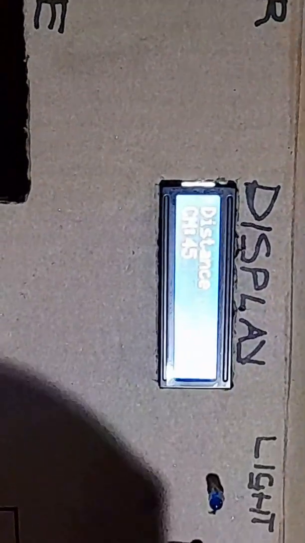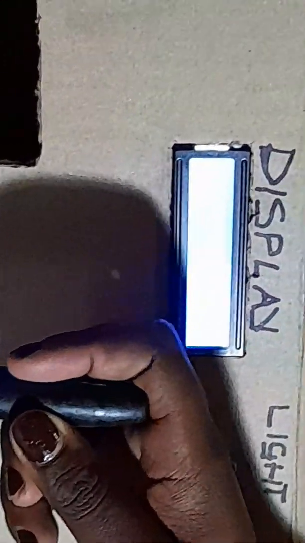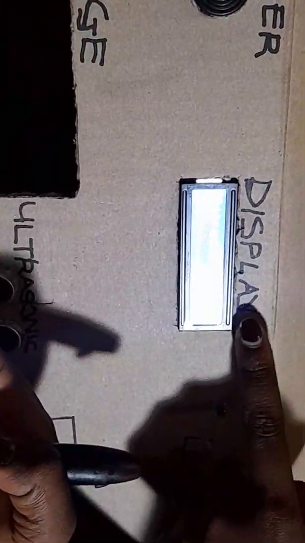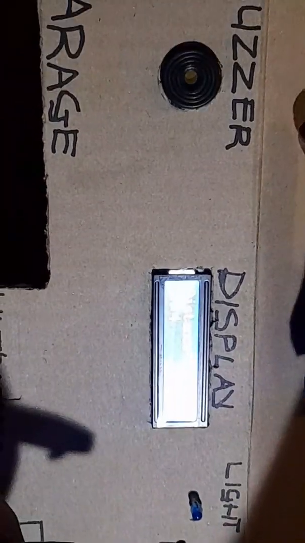As I've stated in my proposal, the ultrasonic sensor will sense the distance of an intruder. Say this is an intruder. As the intruder approaches the garage, the ultrasonic sensor will sense the distance, and when it's less than 5 centimeters, it will be displayed here on my LCD. As you can see here, it displays the distance in centimeters and also states that there is an intruder. The sound comes from the buzzer.